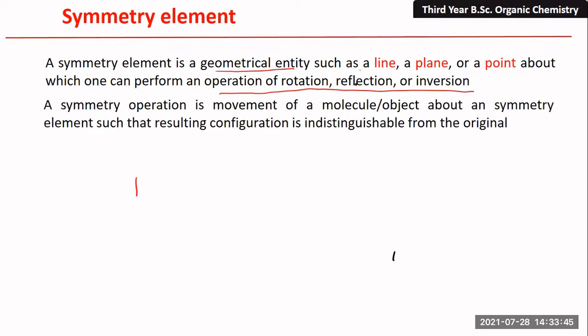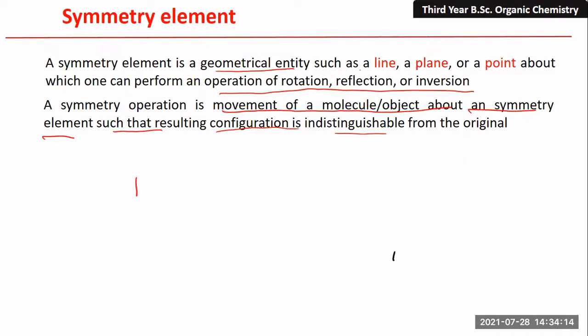So what is meant by symmetry operation? A symmetry operation is a movement of a molecule or object. When we apply the symmetry operation, that molecule should be rotated about a symmetry element. You have to rotate or move your object such that the resulting conformation is indistinguishable from the original.